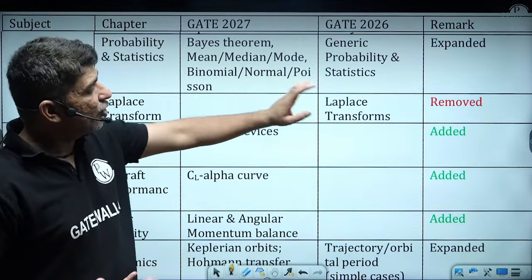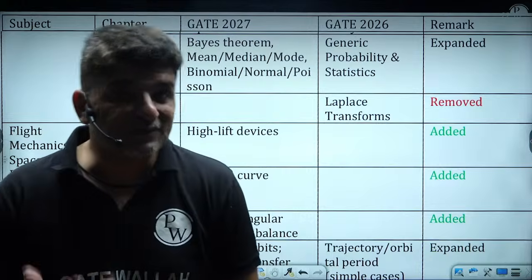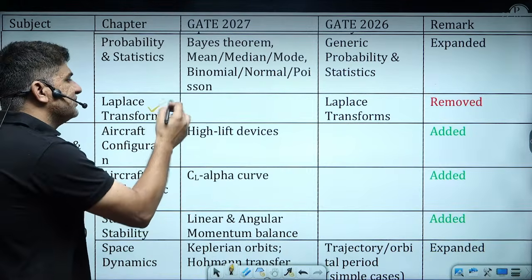So guys, you see, this is the addition or expansion which has happened. Earlier there was one topic which was written as Laplace transform. Now that has not been mentioned this year.